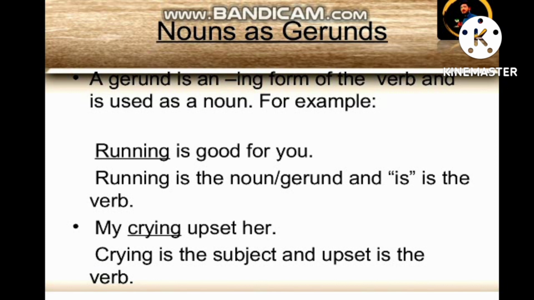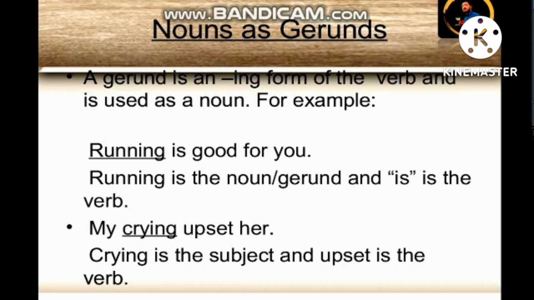Nouns as a gerund. Okay, first of all, what is a gerund? A gerund is an ing form of the verb and is used as a noun. For example, running is good for you. So a gerund is an ing form of the verb and is used as a noun.